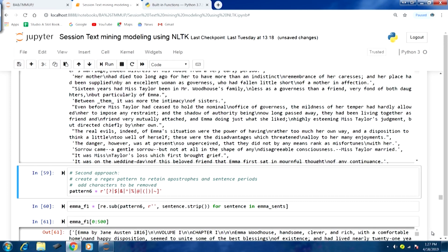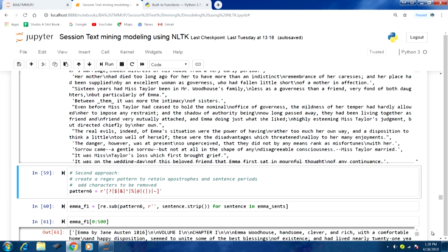Now, let us talk about another approach, the second approach that can be used to remove these special characters. In this approach again we will create a regex pattern. However, we would use it if we decide to retain certain special characters, so this approach could be more suitable in those scenarios. For example, we would like to retain apostrophes and sentence period, because apostrophes might give meaning to certain words.